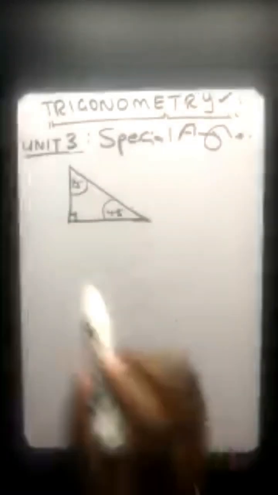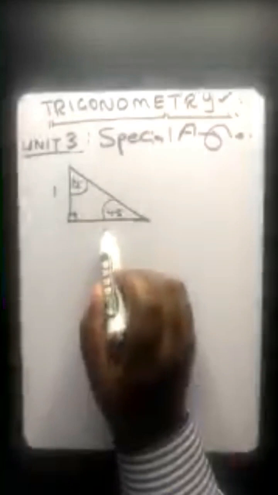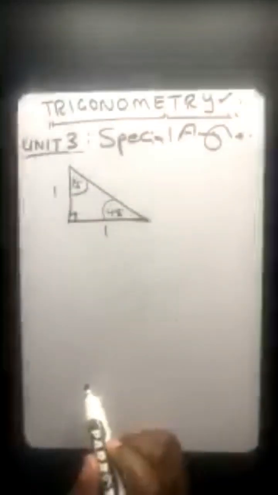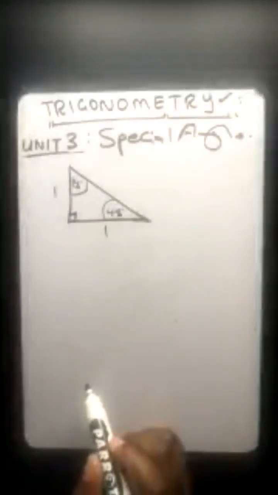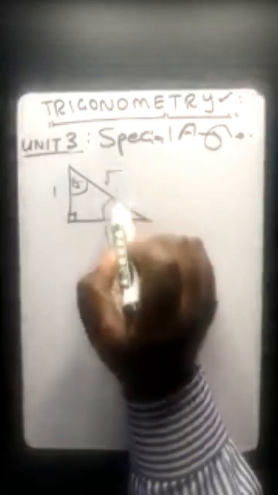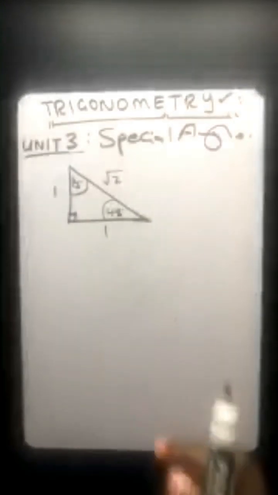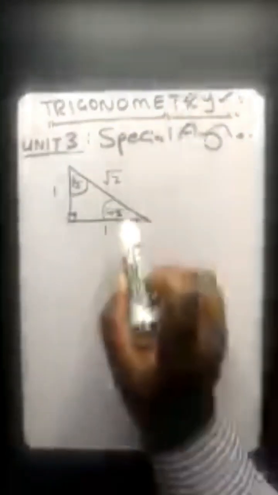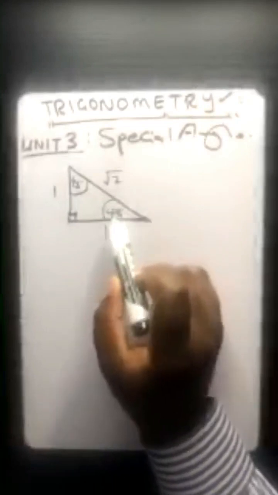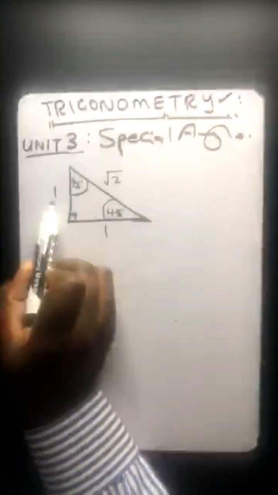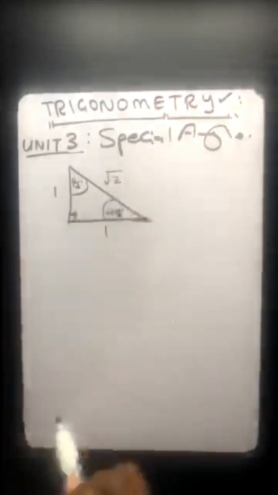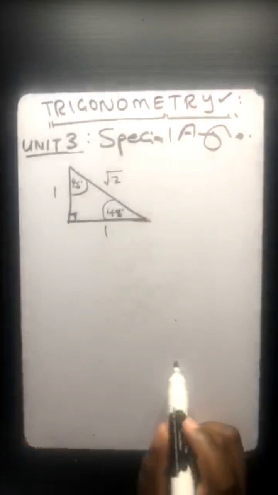So this side will always be 1, being adjacent or opposite. And when you use the theorem of Pythagoras to find the hypotenuse, it will be the square root of 2. So every time you see an angle being 45, your opposite will always be 1, or your adjacent will always be 1, and the hypotenuse will always be the square root of 2.